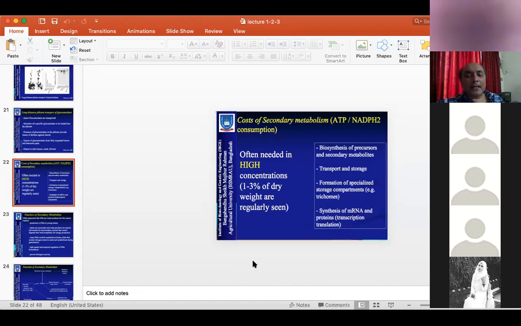The world's first discovered antibiotic was penicillin, discovered from Penicillium notatum. So the Penicillium fungus produces penicillin and many other secondary metabolites.